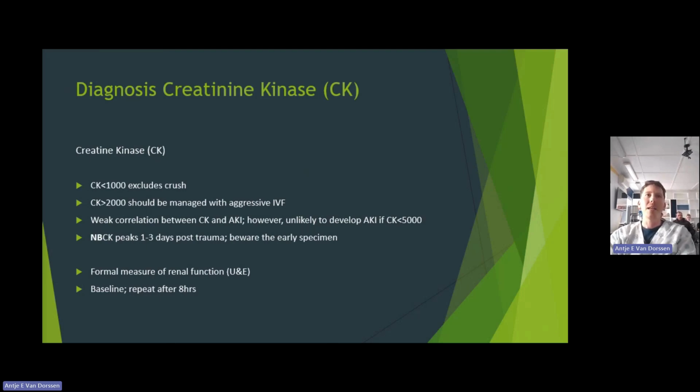And we take some blood. We look at creatine kinase. Less than 1,000 will exclude crush, and more than 2,000 is pretty suggestive of that. Our peak levels are usually 1 to 3 days post-trauma. But it doesn't really say if a patient is going to develop acute kidney injury. There's some debate to say more than 5,000 is going to definitely be it, but I've seen levels that are very significant without the development of acute renal injury.